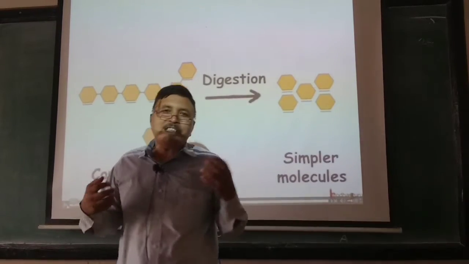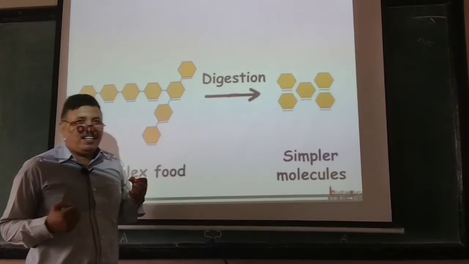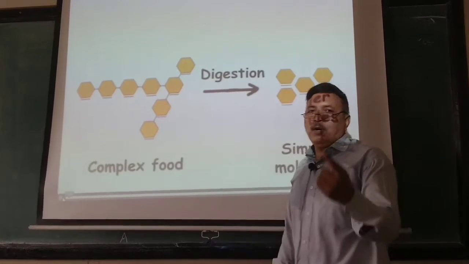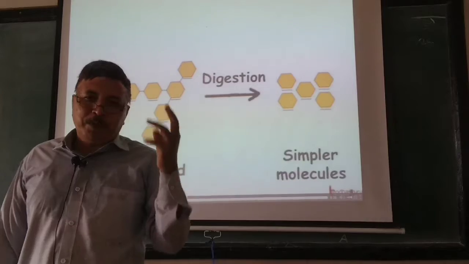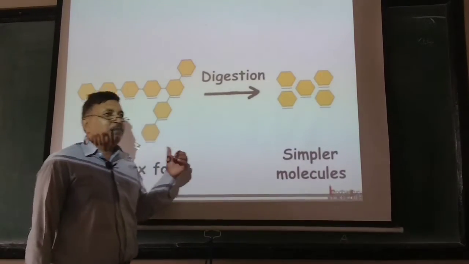In your previous class you have already read about the nutrients. The known nutrients in our food are carbohydrates, fats, proteins, vitamins and minerals.